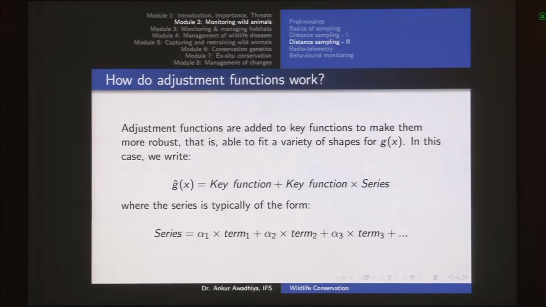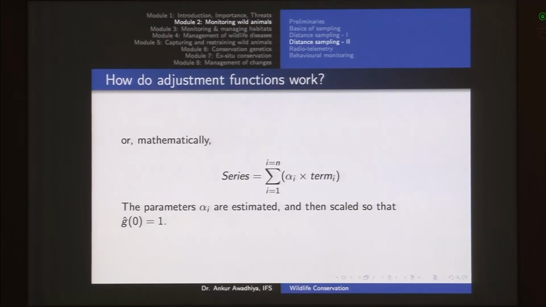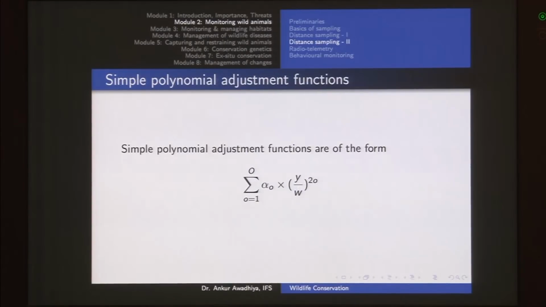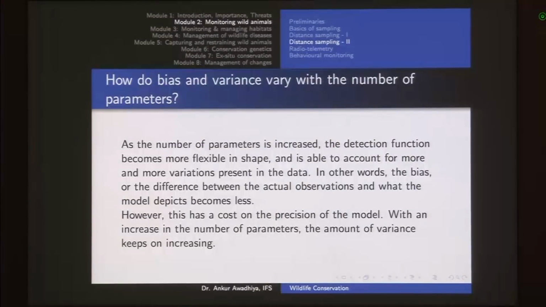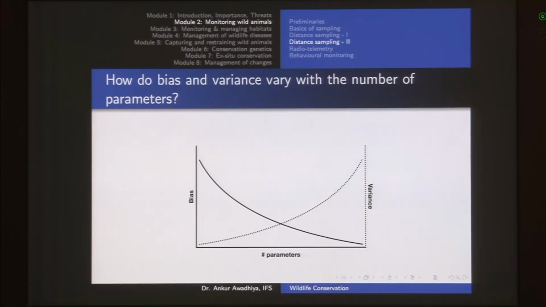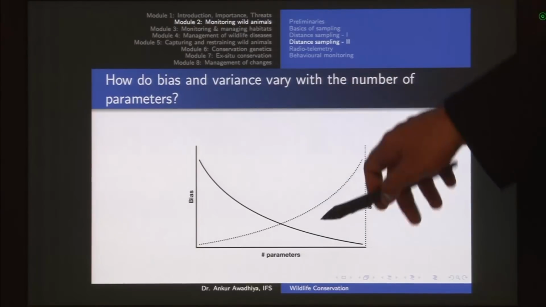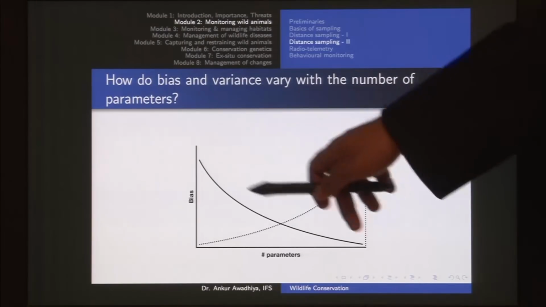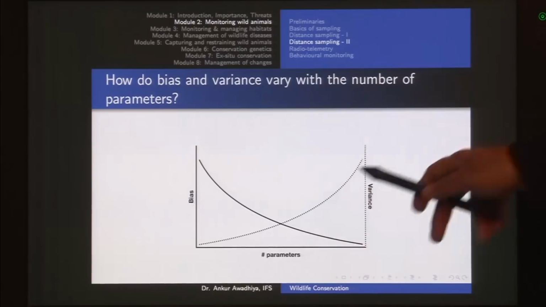So your g of x is given by key function plus key function into some series, which is the adjustment function, and we normally use 2 kinds of adjustment functions. One is the cosine adjustment function, and the second one is the simple polynomial adjustment function. Now this is an important concept. When we increase the number of parameters, the bias decreases, because with more parameters, the more corrections you are making to your g of x, all the smaller fluctuations are taken care of, so the bias reduces. But at the same time, the variance increases.